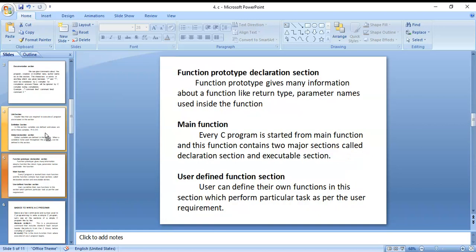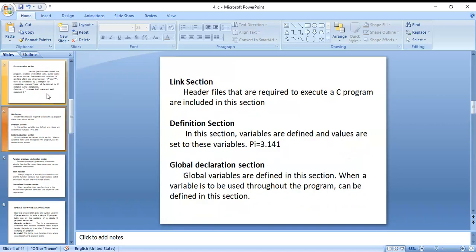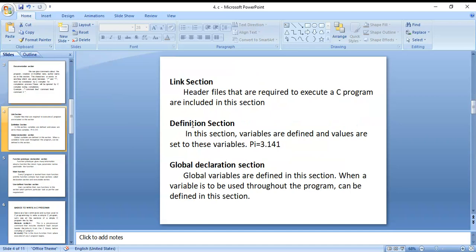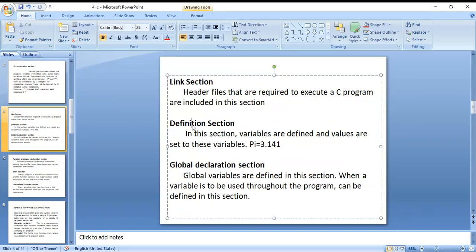Before this, what are the sections? First one, the documentation section. The comments about the program you can write on that section only. Next one, the linking section. Here the header file is required. That header file links our program with the C library. The C library is not a part of the C program, but is a part of the C software.